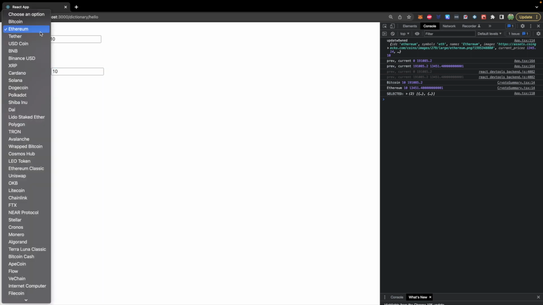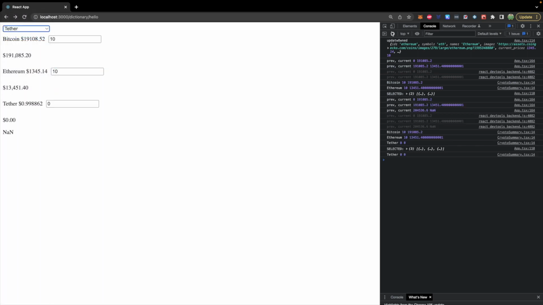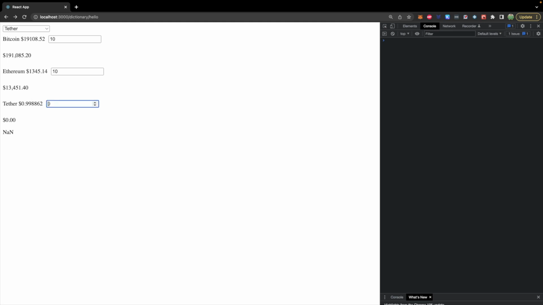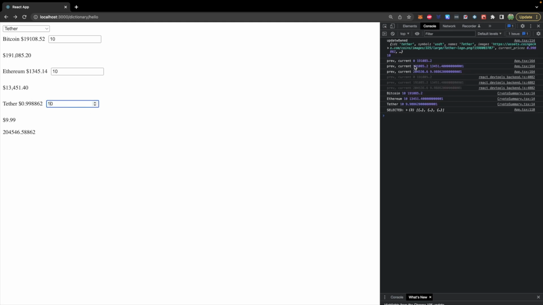If we had a third one in here, it would combine these values, and that would be the next previous value. So if you want to see that, we could add a third one in here, such as Tether, clear this out, and we will say we have 10 of those as well. That third iteration is the combination of Bitcoin and Ethereum, and then Tether.